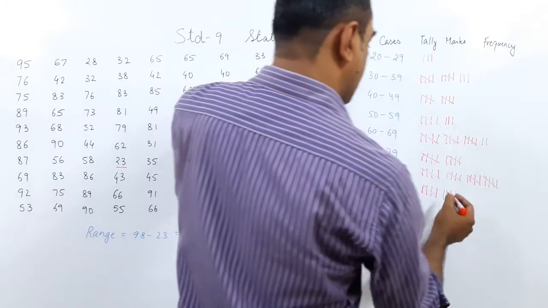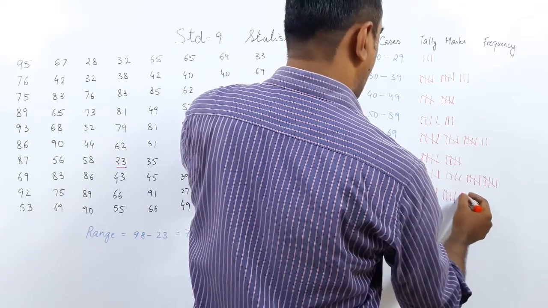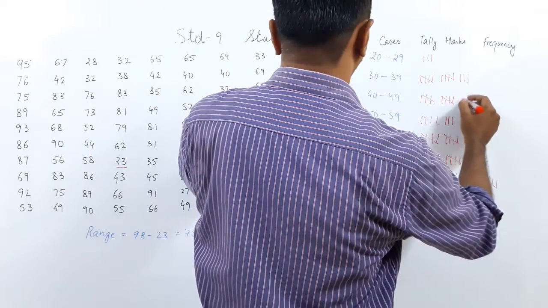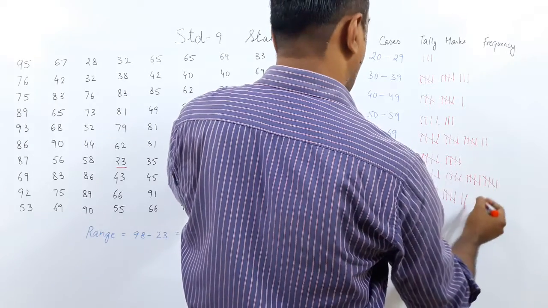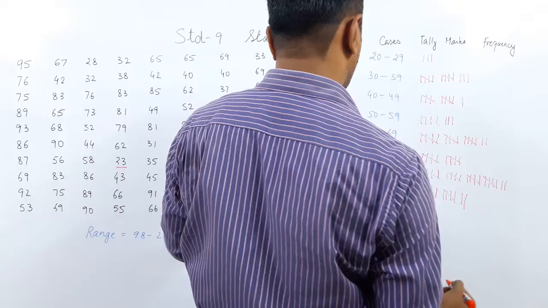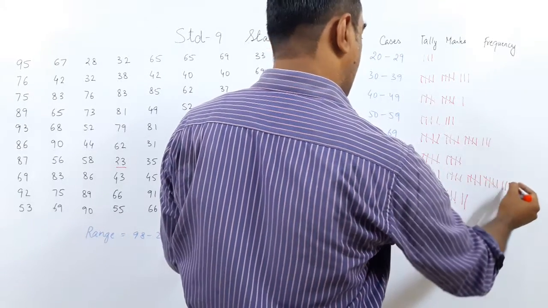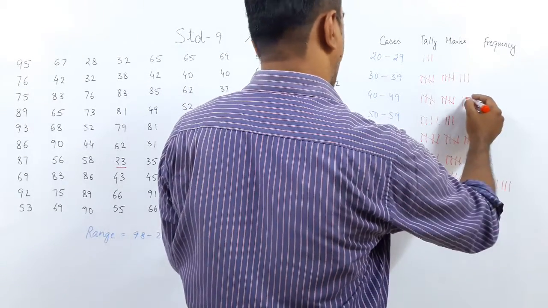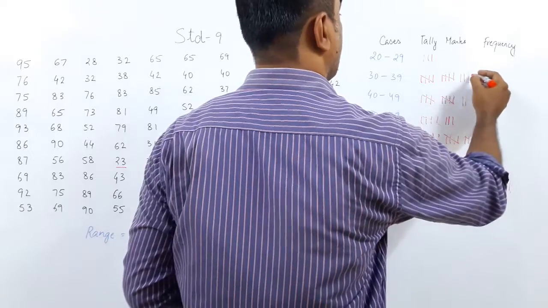And we have got 96, 92, 42, 92, 82, 83, 68, 83, 42 and 36.